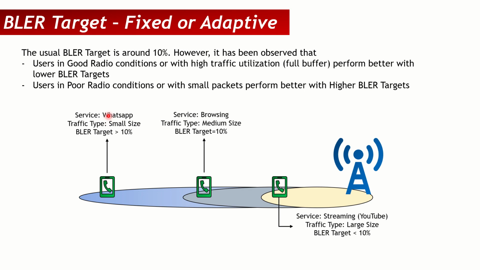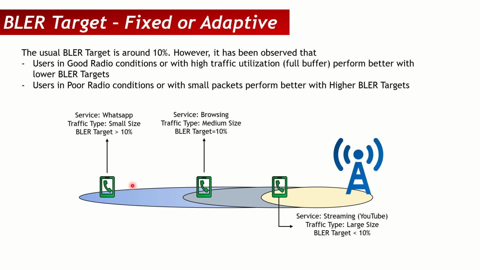Now putting the same knowledge that we discussed in the previous slide, for a user which is streaming YouTube with large packet size, we should not have lots of retransmissions. So the BLER target of less than 10% should be used for such users which are using big packets or large size traffic. Similarly, these users which are somewhere in between, not really large, not really small, more like bursty traffic, a BLER target of the default 10% is okay. While these users which are using a smaller packet size, let's say WhatsApp, a BLER target of 10% or higher is also okay.